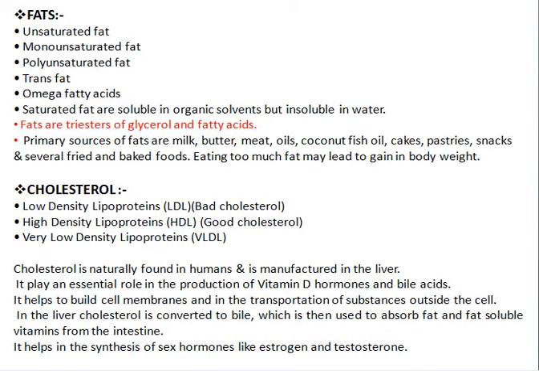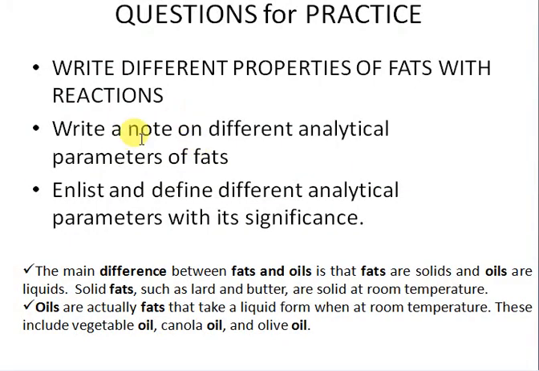Next we'll see some questions and answers for practice. What are the differences between the properties of fat and oils? What are the different properties of fat with reactions? And what are the different analytical parameters and their significance? You have already studied the difference between fat and oils. Let's go and see.